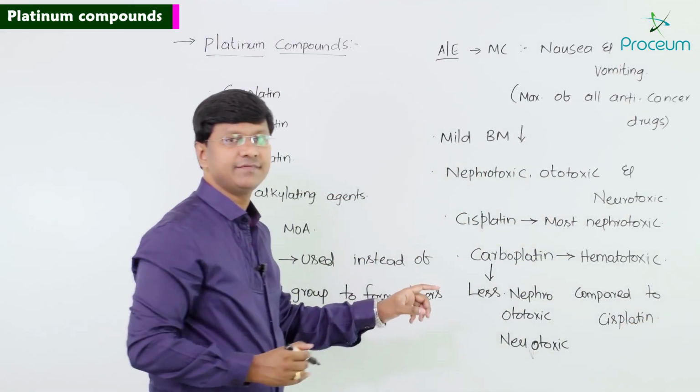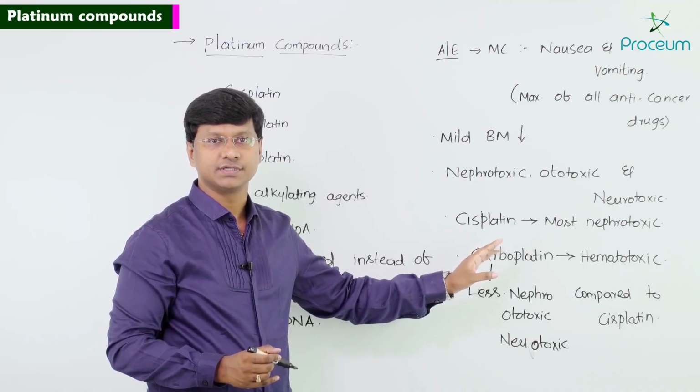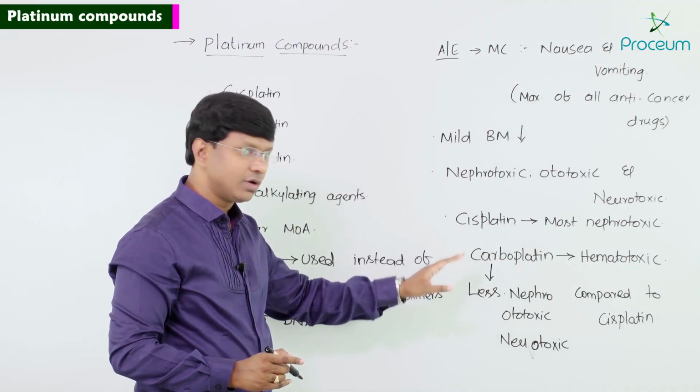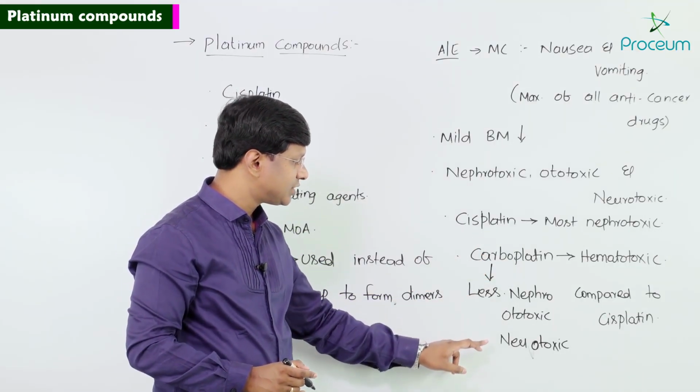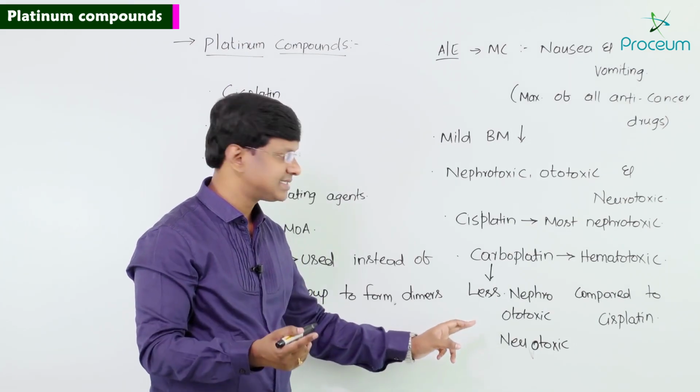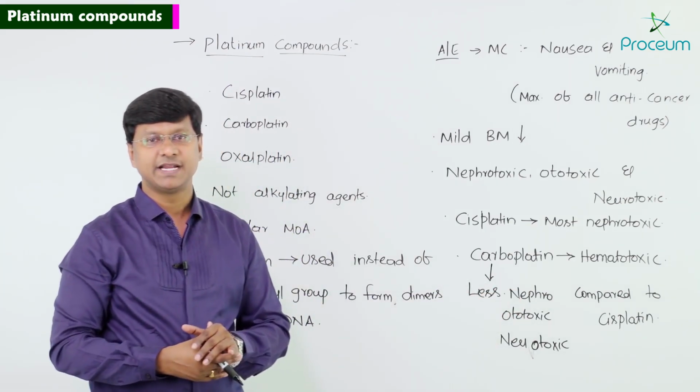So cisplatin, we have discussed, is most nephrotoxic, whereas carboplatin is also nephrotoxic, ototoxic, and neurotoxic, but it is less compared to cisplatin.